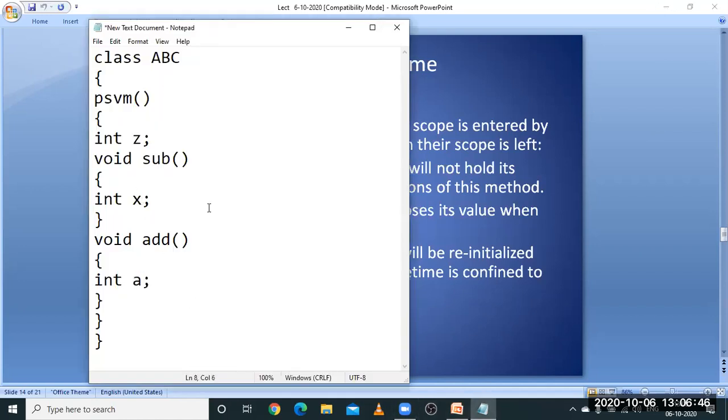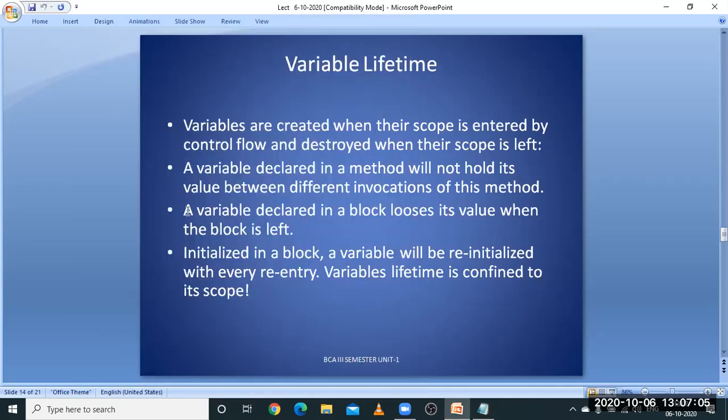Let us see x equals 10. So if you want to print x somewhere else, outside of this method, you cannot view this value outside of this scope. That is what is discussed here. Now, a variable declared in a block loses its value when the block is left.